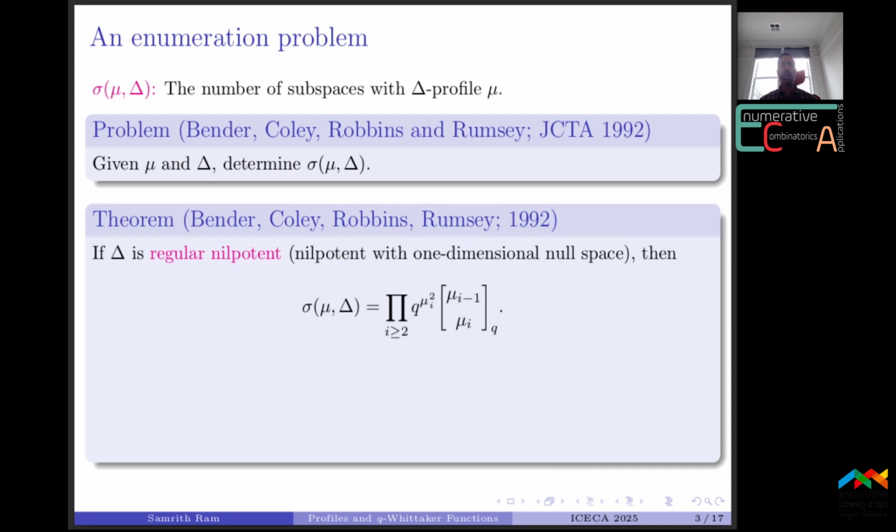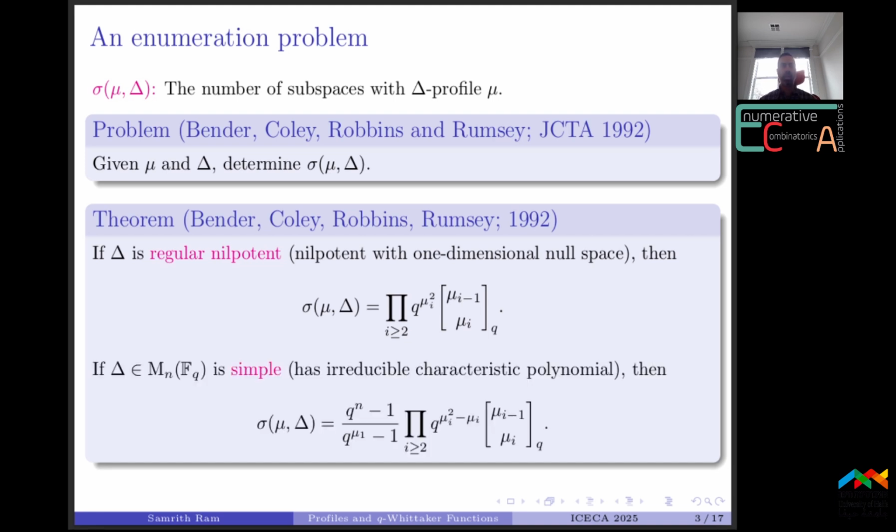In the case where delta is regular nilpotent, so nilpotent with one-dimensional null space, they showed that sigma mu delta is given by a nice product formula. Another case is where delta is simple, so it has irreducible characteristic polynomial; they showed that sigma mu delta is again given by a nice product formula. They remarked that these two product formulas do not seem to have any nice combinatorial interpretation.